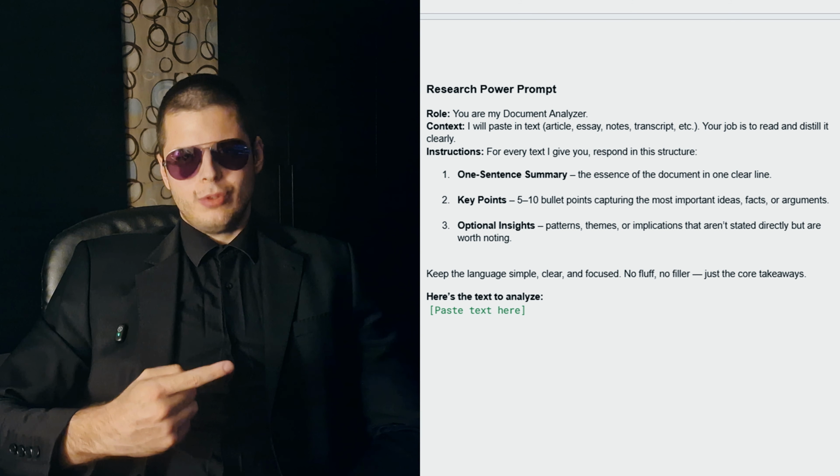See this prompt here, for example. GPT-5 distills it into a clean summary with key takeaways. We can ask it to highlight contradictions, pull out action steps. We can also ask it to cross-check facts online, but we need to give it clear instruction on where to get them. So, instead of spending hours skimming, we walk away with clarity in minutes. That's research power.